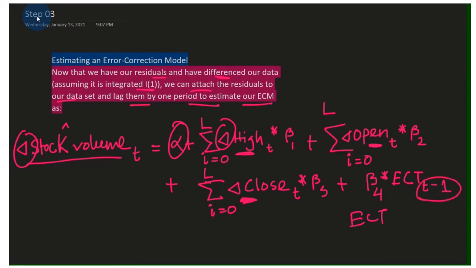This is our lag. Remember, my dear learners, the relationship between these differences tells you the short term or marginal impact of the model. Using the ECT term with one lag period, we find the disequilibrium, or the speed of correction from any shock. By using this term, we can incorporate the long run relationship in our model. This part is the short run relationship with our independent variables, and this term shows the long run relationship of the dependent variable of this particular model.